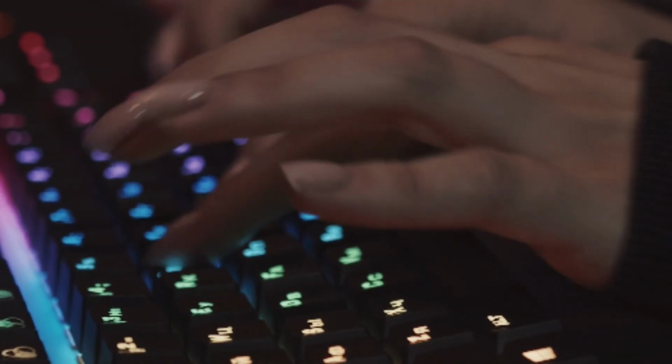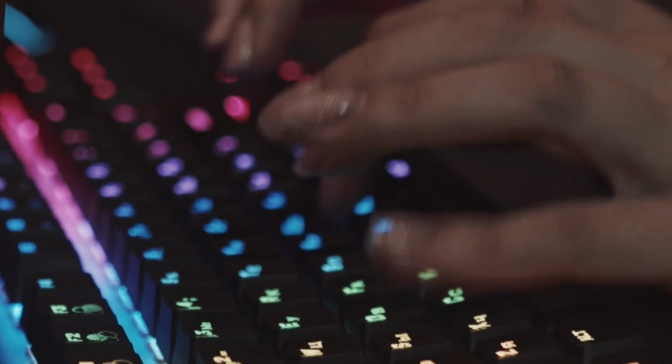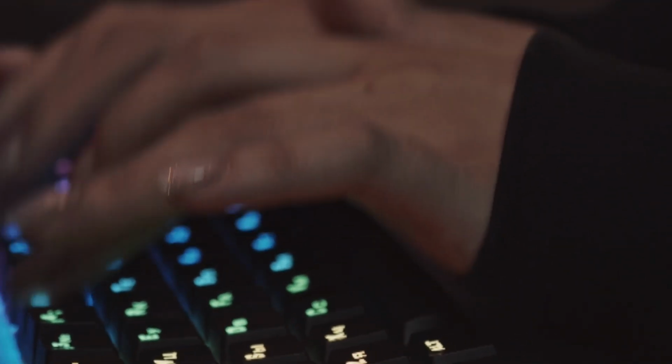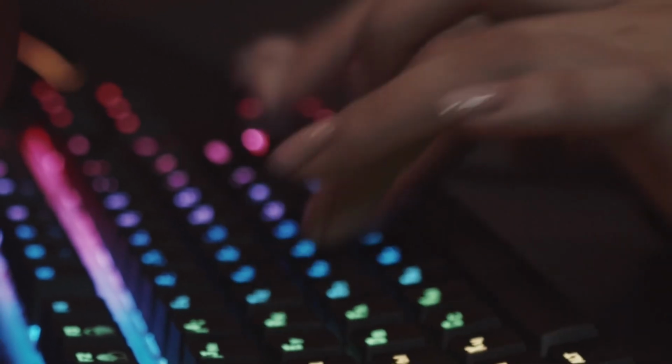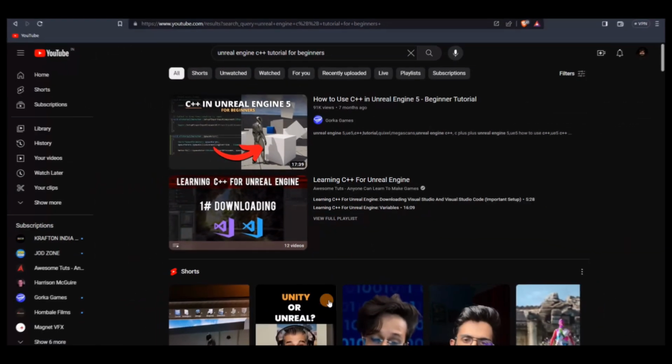In this video, we are going to see the 3 common ways to learn C++ for Unreal Engine game development. And popular game developers won't tell you about the 2 official ways to learn C++ in less time. And in this video, we are going to cover these 3 ways to learn C++. So without further ado, let's get started.